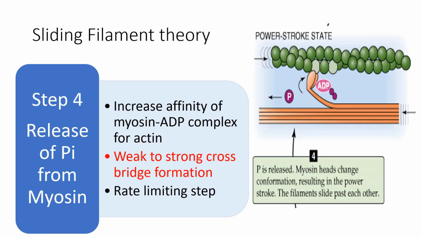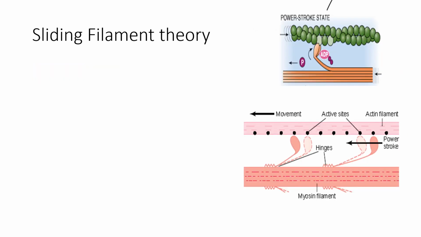The next step, release of the phosphate, will occur. So myosin is left only with the ATP, and this complex has high affinity for the actin. So there is a transition from the weak cross bridge formation to strong cross bridge formation, and actually this is the rate limiting step that will determine the rate of cross bridge cycling.